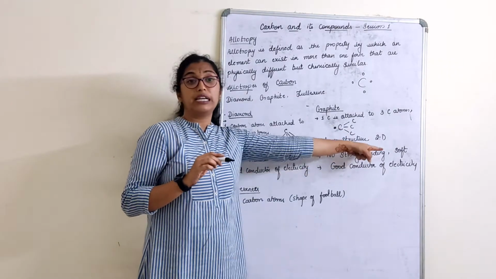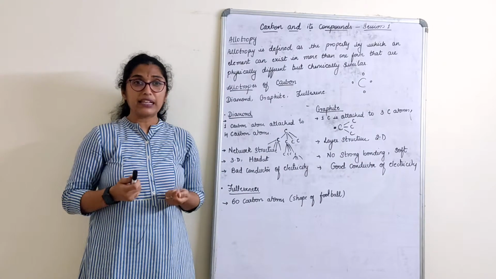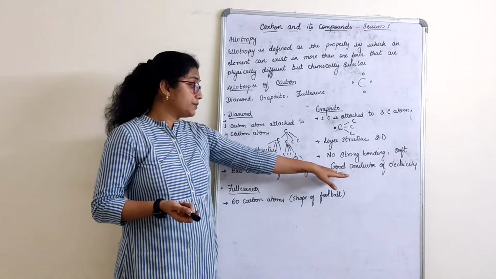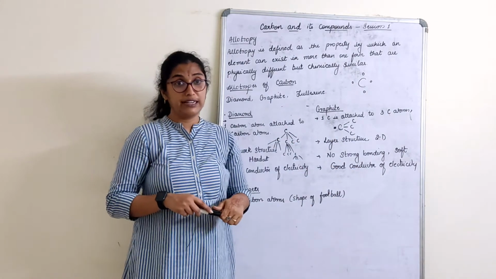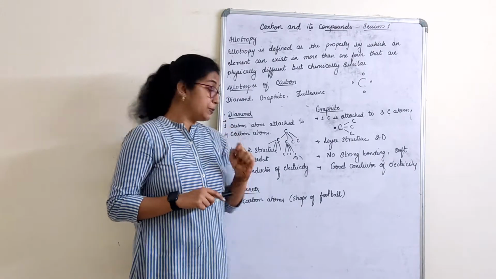No strong bonding. It is very soft. Soft in the sense, can you break the pencil lead with your hand? Yes, you can do that. It is very soft. Good conductor of electricity. Why? Because it has one extra electron left.